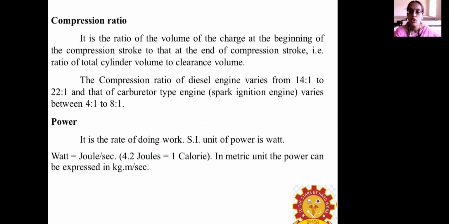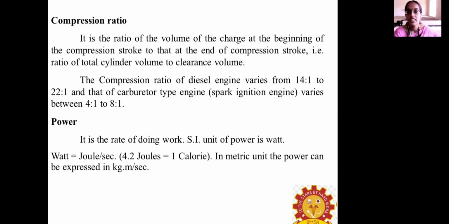Compression ratio is the ratio between the volume of the charge at the beginning of the compression stroke and that at the end of the compression stroke, which is the clearance volume. As I explained earlier, a diesel engine has a higher compression ratio, varying from 14:1 to 22:1. In the case of a carburetor type, it varies from 4:1 to 8:1.